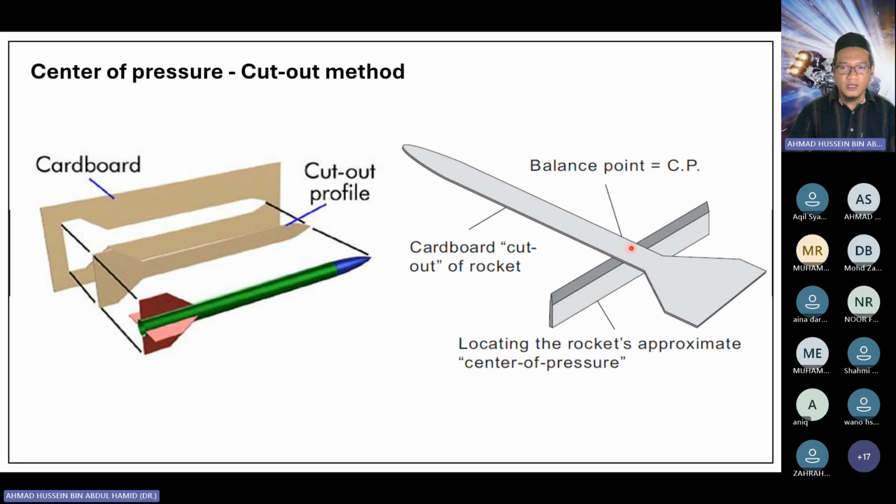The point at which the cutout is balanced on the edge is the center of pressure. You measure from the tail section or the nose cone, compare it with the OpenRocket data, and see if there is a significant difference between the two. Then report this in your report.